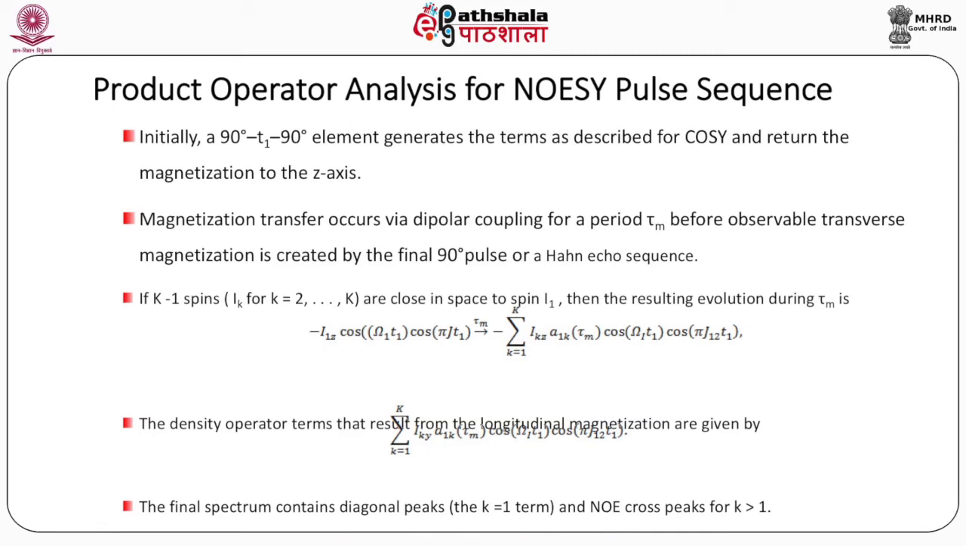Initially, as you see, there is a 90-T1-90 element which generates the terms described for COSY and returns the magnetization to the Z axis. Magnetization transfer occurs via dipolar coupling for a period tau m before observable transverse magnetization is created by the final 90-degree pulse or a Hahn-echo sequence. And then there are these various expressions that show how the diagonal peak and cross peak come. The final spectrum contains diagonal peaks, the k equal to 1 term, and the NOE cross peaks for k greater than 1 as per the preceding expressions.